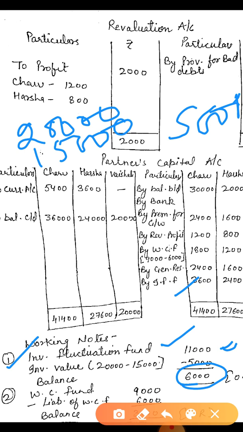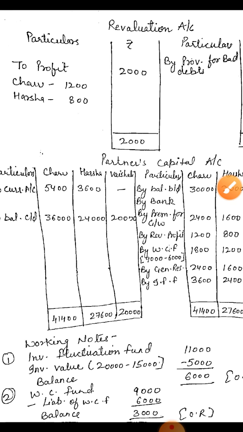Okay children, if the investment fluctuation fund is not given in the question, and the investment value is decreased or increased, then you have to show the increase or decrease amount in the revaluation account. Then no need to show it in partners' capital, but here the fund is given, so you have to show the amount in the partners' capital account. Okay, this is the investment fluctuation fund calculation.